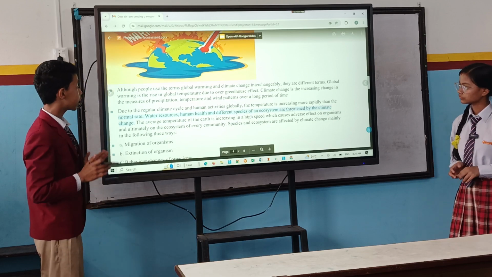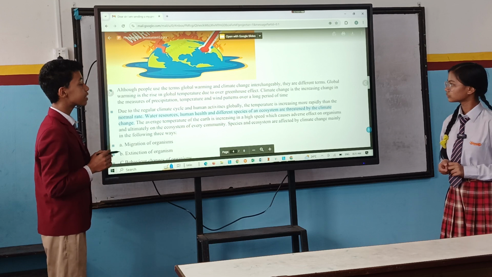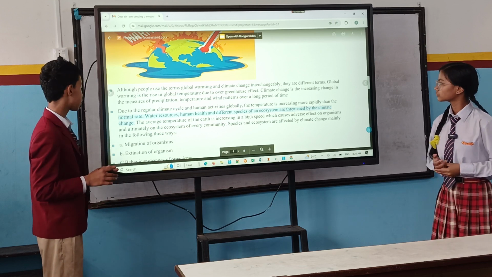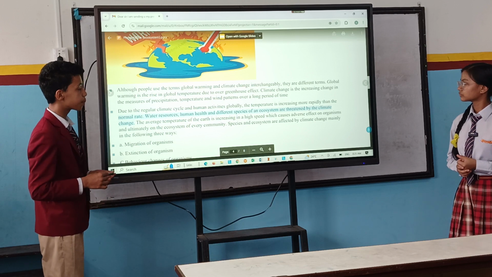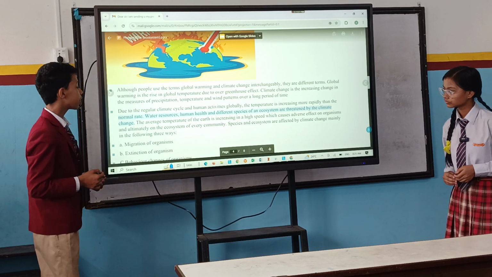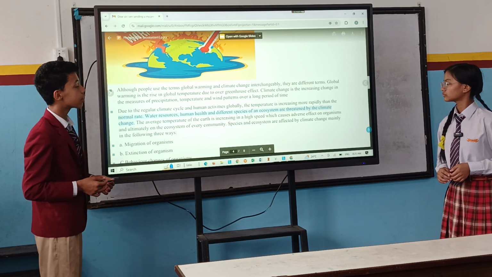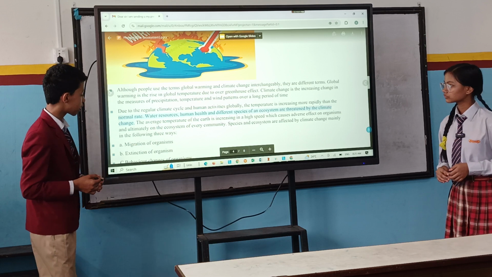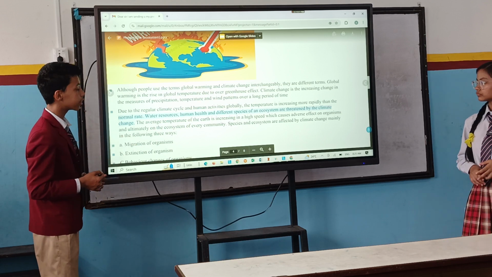Due to the regular climate cycle and human activities globally, the temperature is increasing more rapidly than the normal rate. Water resources, human health, and different species of an ecosystem are threatened by climate change. The average temperature of the earth is increasing at a high speed, which causes adverse effects on organisms and ultimately on the ecosystem of every community.